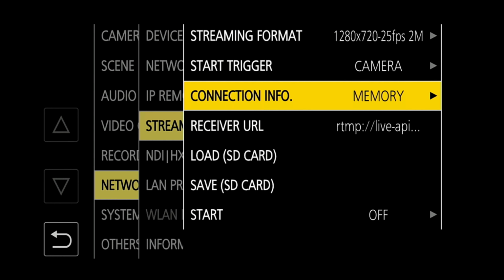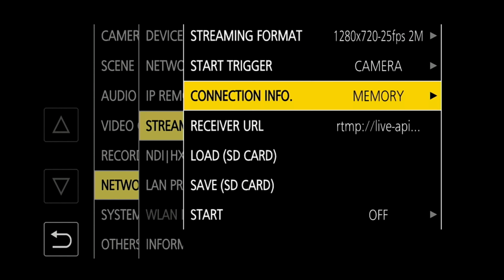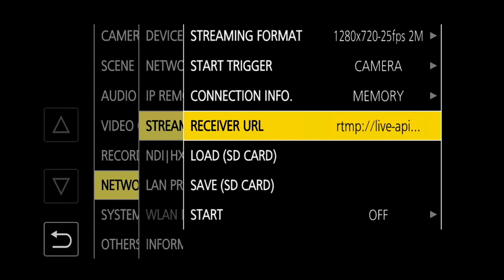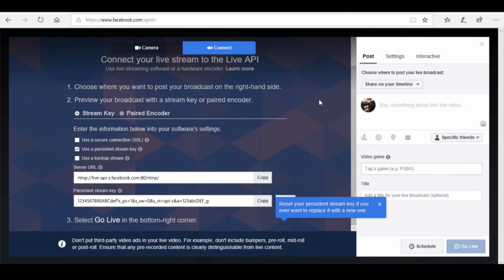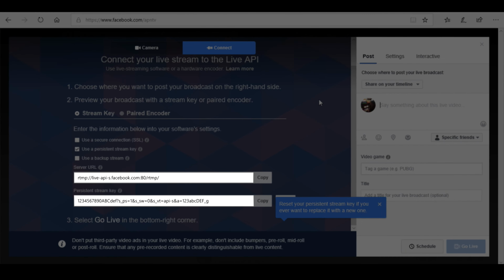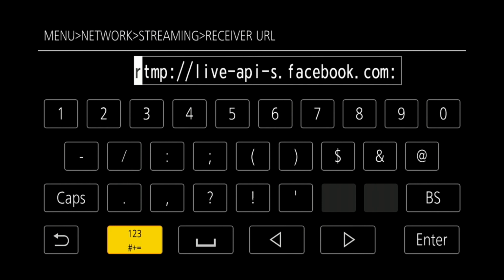Initially, we have to type in the connection information into the camera's memory, but this can then be stored to an SD card and retrieved later. The receiver URL, in this case, is an RTMP address. The RTMP server address and stream key information can be found on Facebook Live on the Connect screen. You simply take the server URL and the stream key and join them together into one long string. This can be typed in using the keyboard on the touchscreen.